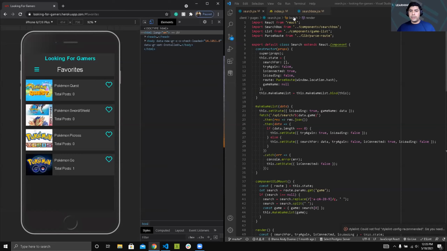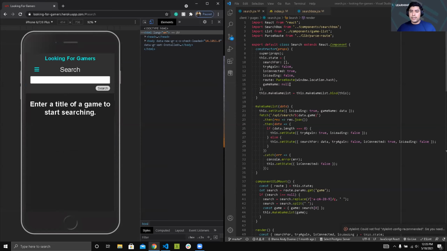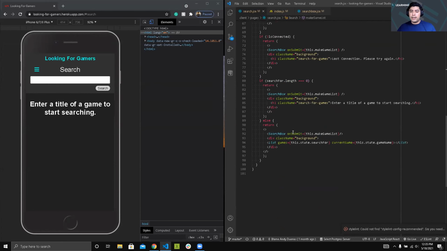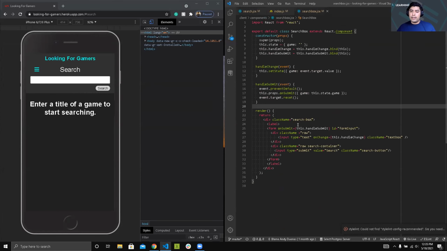So for the code, I wanted to show you guys the search box itself. This is the search page itself. I get a component search box and make game list. I'll explain it later. So down here, inside my search box, I'm passing a prop on submit with the make game list. Inside the search box, I have my constructor. I'm binding handle change and handle submit to this. And down here on input, on change, every time a user clicks on a key, it sets the state to the event target, sets the state to the game.